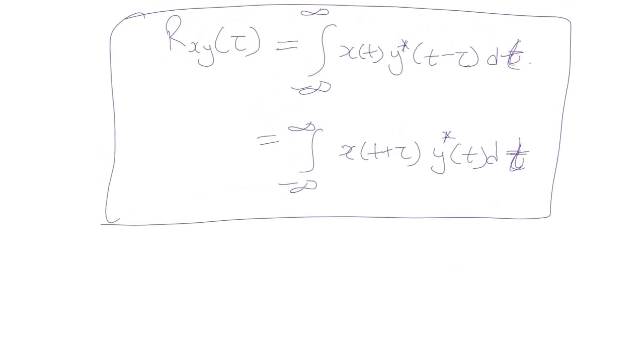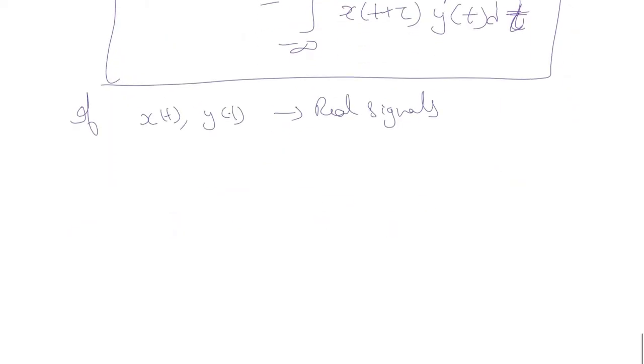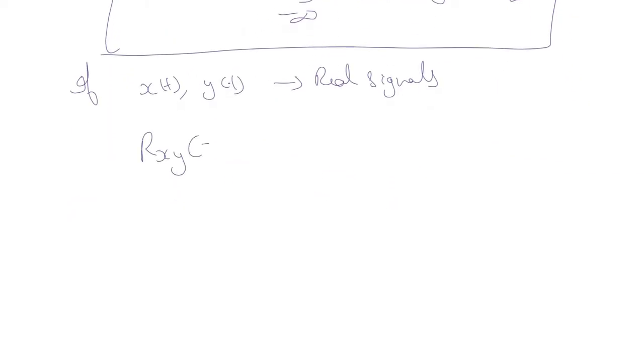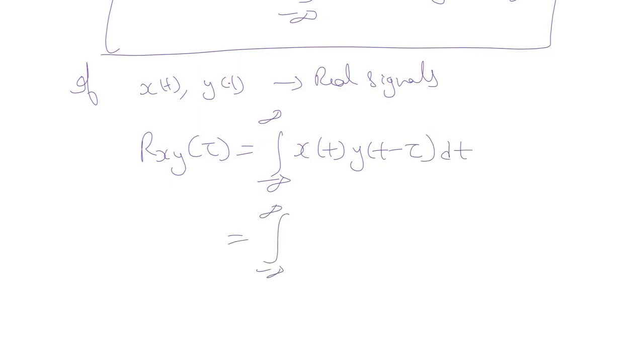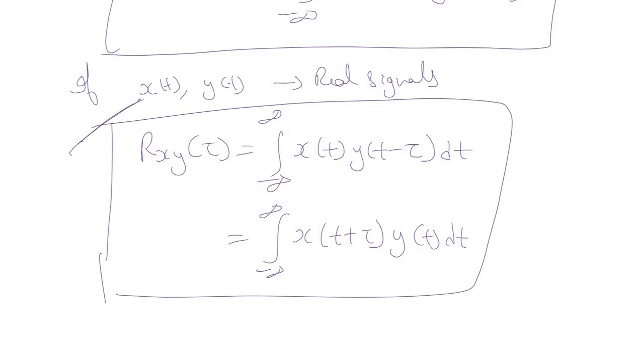And if we are dealing with two real signals, if xt and yt are real signals, then this cross correlation function can be represented as integral of xt into y t minus tau dt, or integral of xt plus tau into yt dt. If xt and yt are real, then we can express the cross correlation function between xt and yt as this.